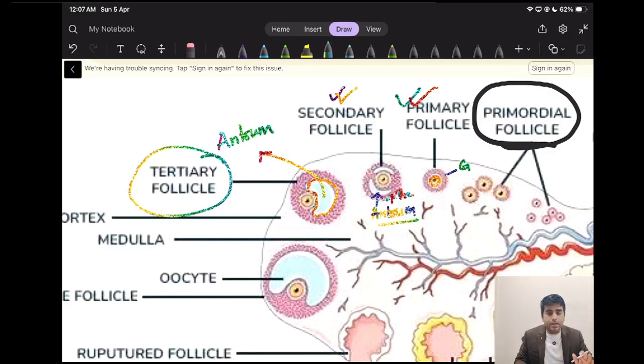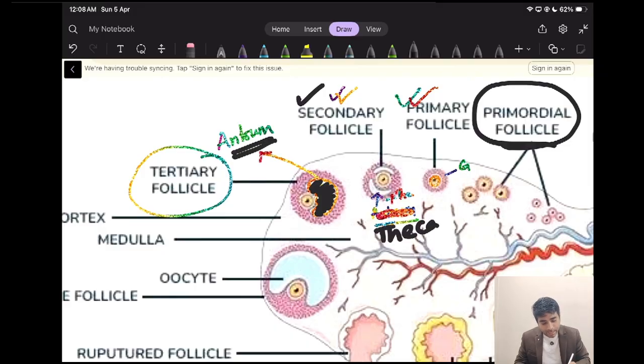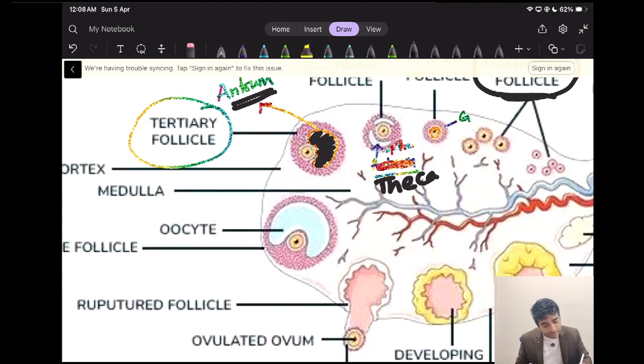In the primary follicle, only granulosa. In the secondary follicle, granulosa plus theca cell layer. And if there is a fluid-filled cavity, we call it the antrum, and that follicle we call the tertiary follicle. Now inside this tertiary follicle, you can see there is a primary oocyte. It will grow, and the tertiary follicle will also grow in size.